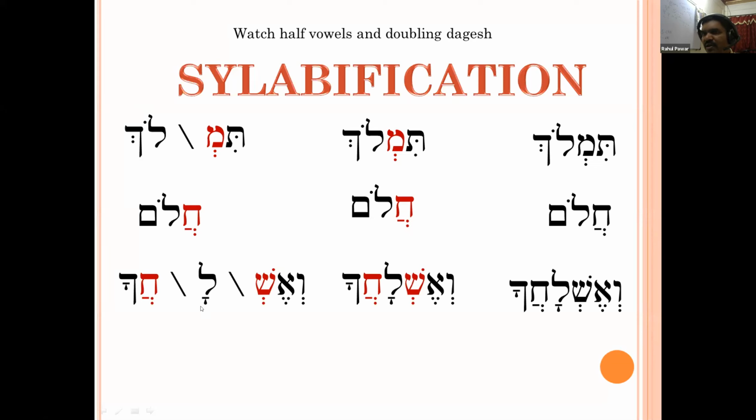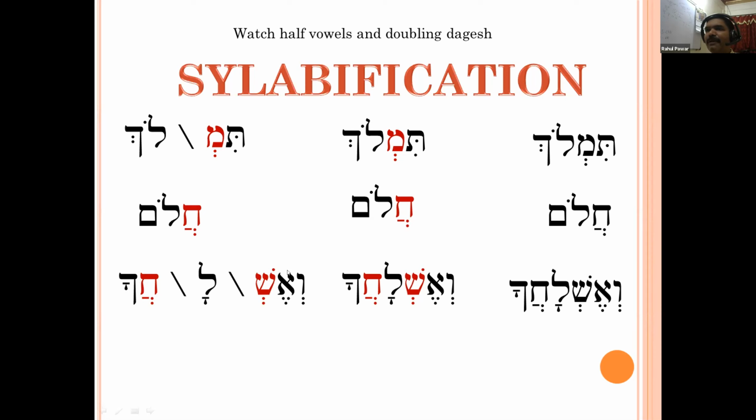Then khaka. The khet is opened by khate pathak, and khakka, this comets, is an open syllable. After C there is a vowel, so it is an open syllable. So first is a closed syllable, second is an open syllable, and third is also an open syllable.